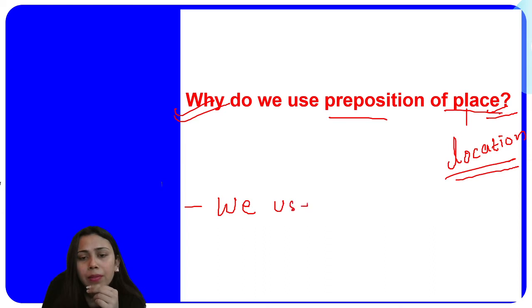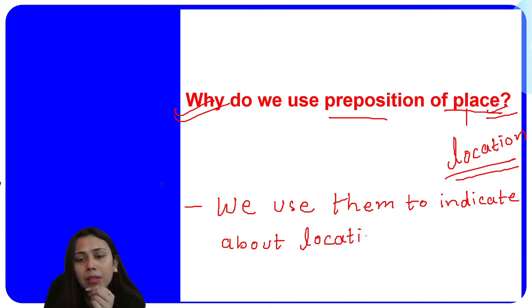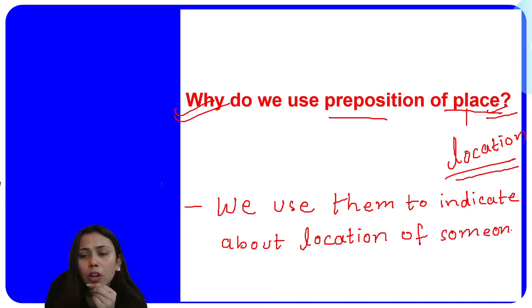We use them to indicate, to express, to indicate about the location of someone or something. Location of someone or something means what?